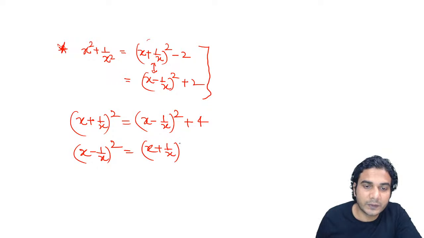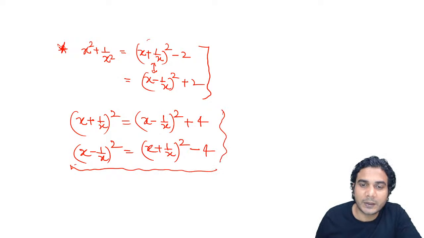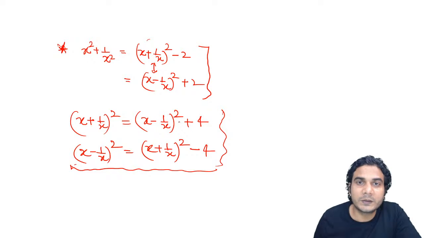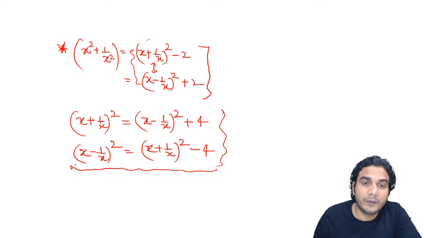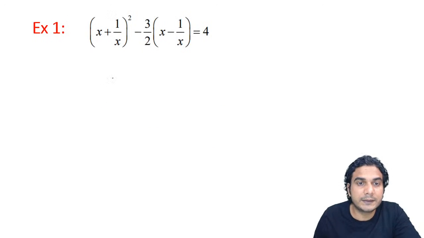you can write x plus 1 upon x whole square and send this plus 4 to the right hand side, so it will be minus 4. So you can interchange. You can write x plus 1 upon x in terms of x minus 1 upon x, or x minus 1 upon x in terms of x plus 1 upon x. And similarly, x square plus 1 upon x square in terms of any one of the two, either x plus 1 upon x square or x minus. So which expression will be used, we'll talk about this. Okay, let's start the first example.